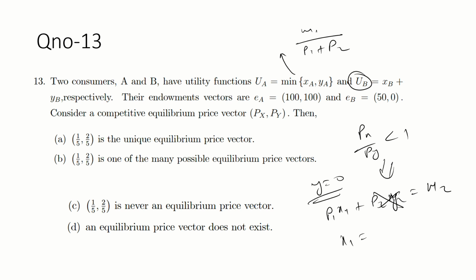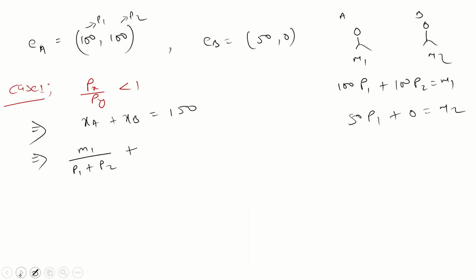Because we are talking about individual B, this is Xb and Yb. So Xb is what? M2 by P1. So can I write here M2 by P1 is equal to 150?